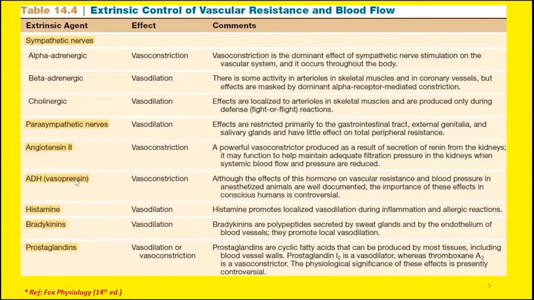Then we have a hormone which is released from the pituitary gland, to be precise, from the posterior part of the pituitary gland, that is vasopressin. The other name is antidiuretic hormone. As the name indicates, vasopressin means it increases the pressure at the blood vessels. It increases the resistance at the blood vessels. So whenever the resistance is increased, the blood flow will be compromised. So another vasoconstricting agent is antidiuretic hormone. The other name is vasopressin.